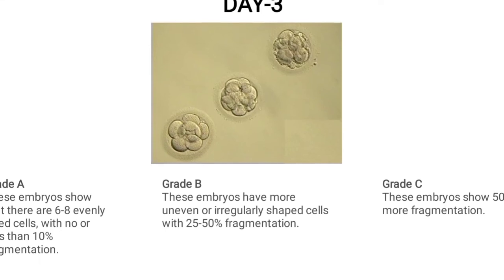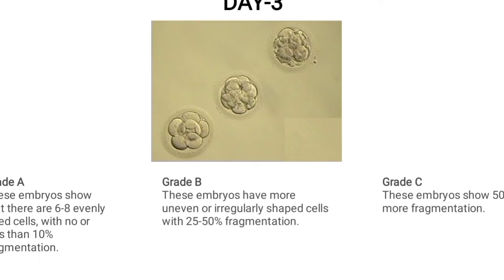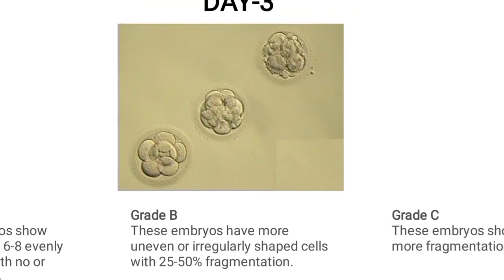So in the first picture from down, this is a grade A embryo, 7 cellular. In this, 6 to 8 evenly sized cells are present with no or less than 10% of fragmentation. And this, the second picture, which we will be grading as grade B or grade 2.